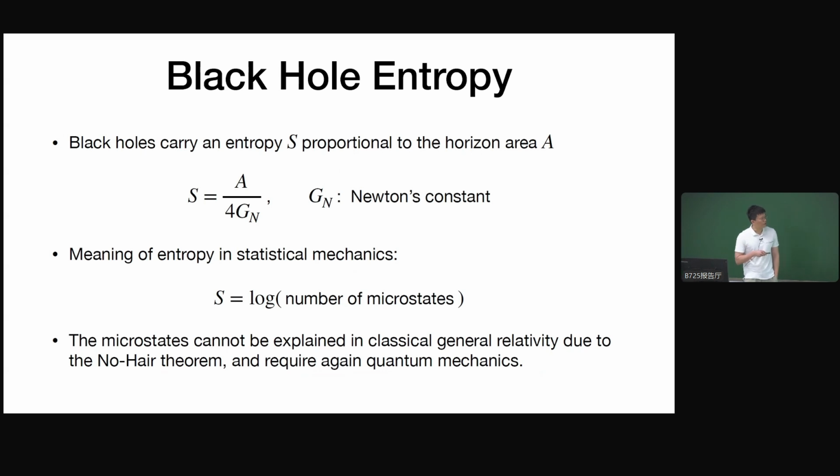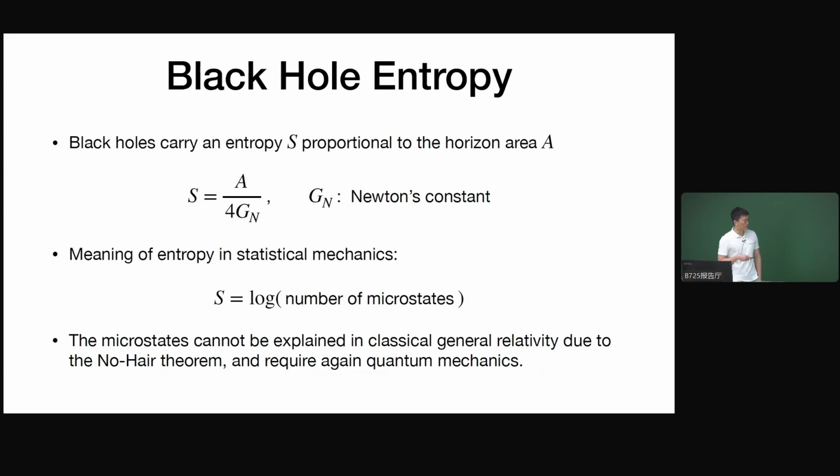G_N is the Newton's constant. There's another way to understand entropy in statistical mechanics. The entropy is the log of the number of microstates. So the black hole must contain a lot of microstates.